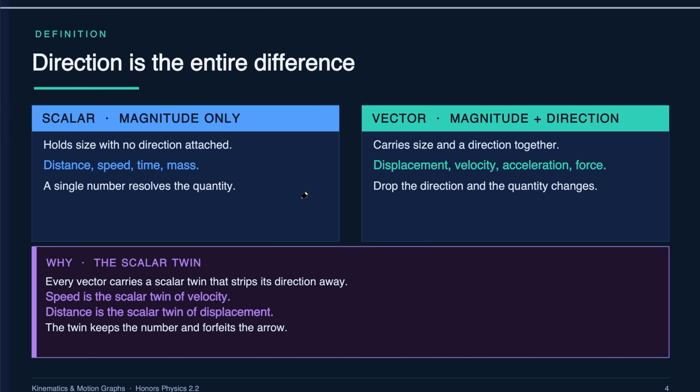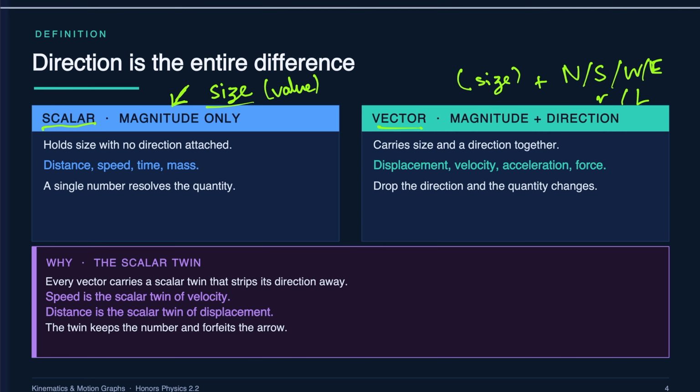There's a difference between the quantity named scalar and the quantity named vector. Scalar is magnitude only, which means only size. I only want to know the size of it, or only the value. But vector is both the magnitude, which is the size, as well as the direction of the object. So I can say size or north, south, west, east, right, left. Any quantity, but I just need to make sure I specify direction. I could even use angles. It doesn't need to be one of these.